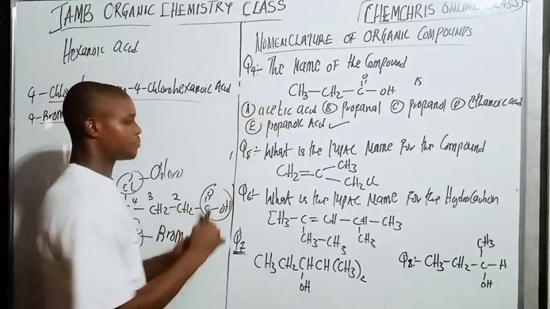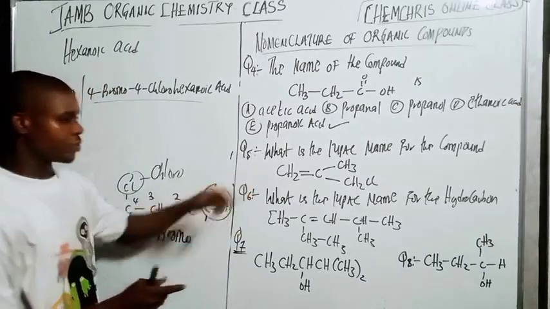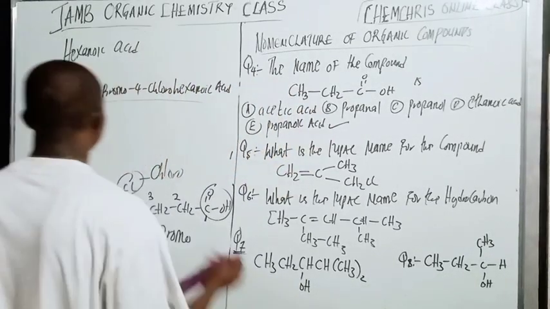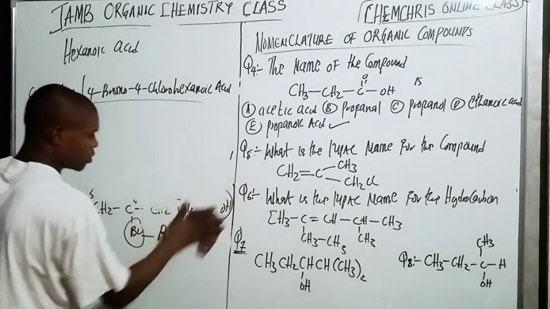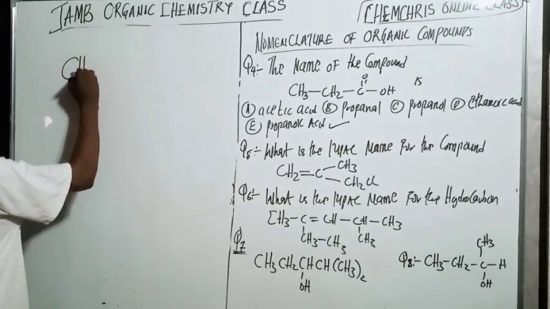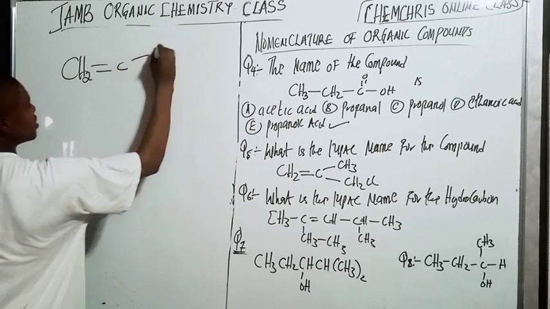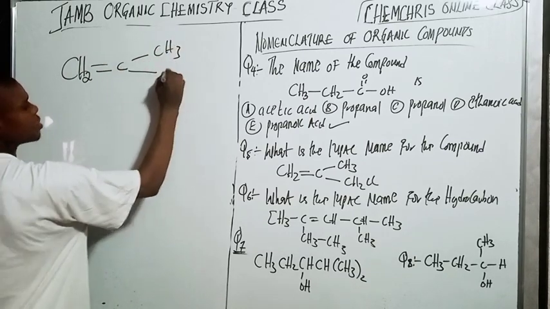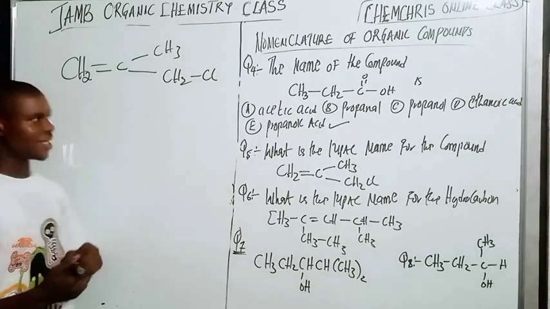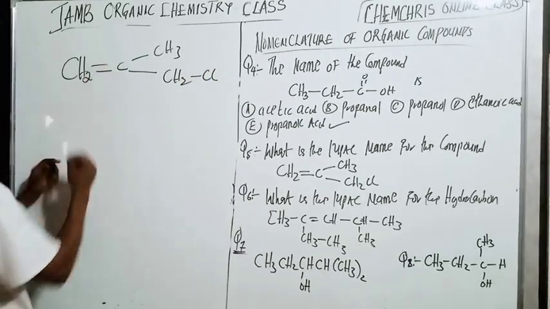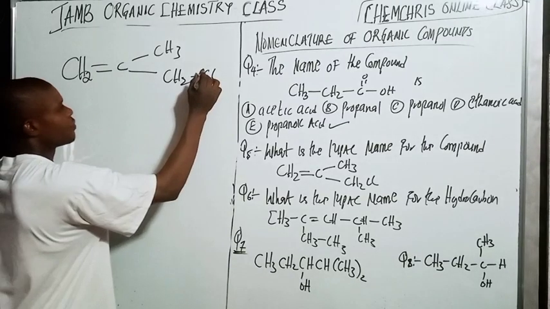So we are doing this other one here. Let's move to this other one. Let's move to this guy. Let's move to this one. CH2 double bond C, CH3, here we have CH2Cl. So how do we name this one here? There's a double bond here, right?